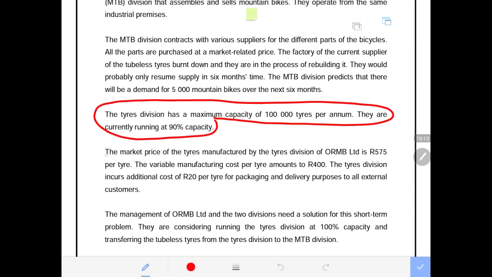Now it further says that the price of the tire manufactured by the tire division of ORMB Ltd is 575 per tire. The market price of the tires is 575 per tire, and this is the market related price.